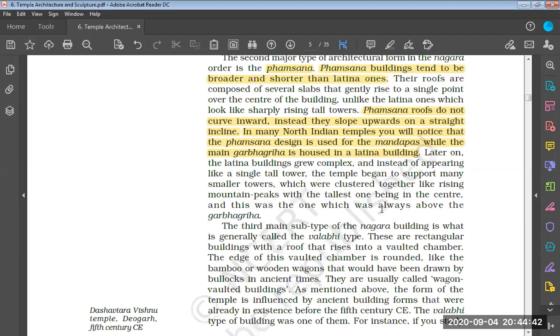Later on, the Latina buildings grew complex, and instead of appearing like a single tall tower, the temple began to support many smaller towers, which were clustered together like rising mountain peaks, with the tallest one being in the center. And this was the one which was always above the Garbhagriha.